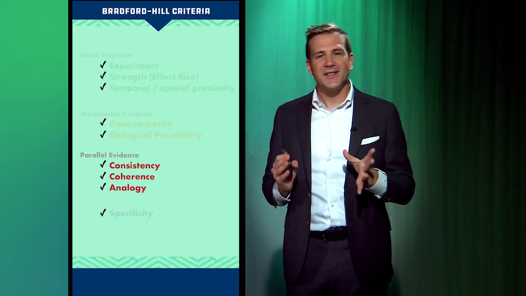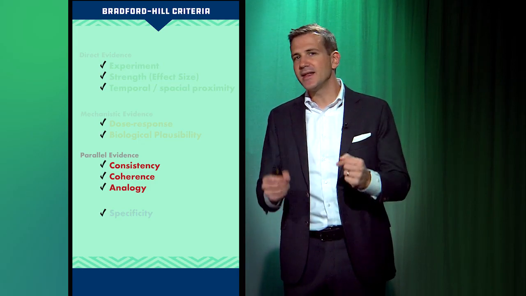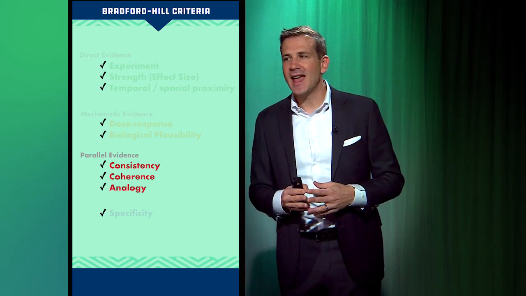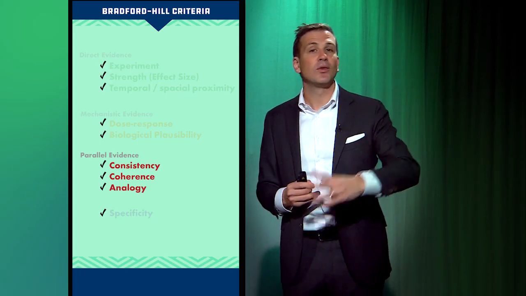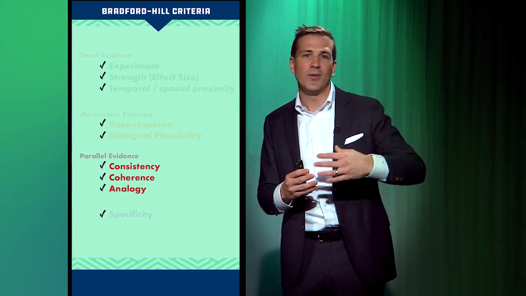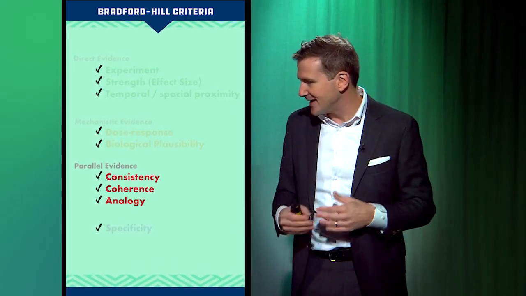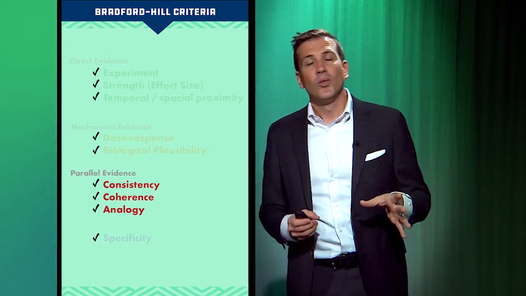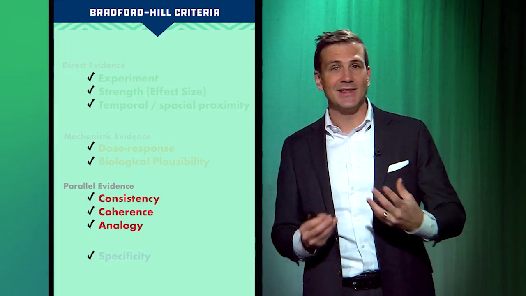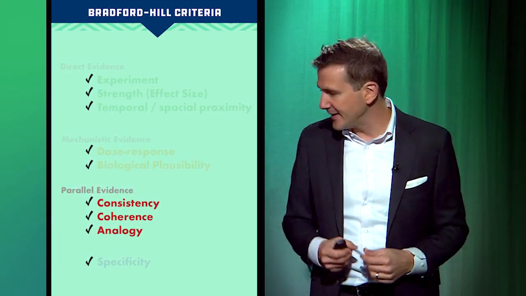These are studies that support the relationship you think is causal, but might not directly evaluate it. So for example, consistency. What this says is that the effect you're looking at is seen across a variety of populations, people from different countries, different sexes, people of different races. You keep seeing it again and again and again. The effect is consistent. Coherence really has to focus with often animal models. It says, we don't just see this in humans, we see it in experimental animals as well. It kind of all hangs together.